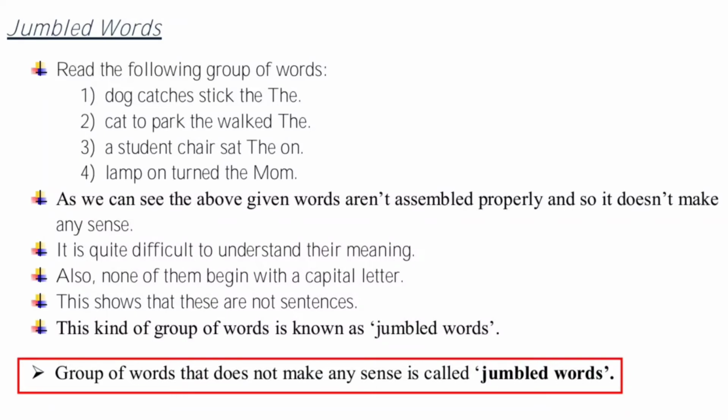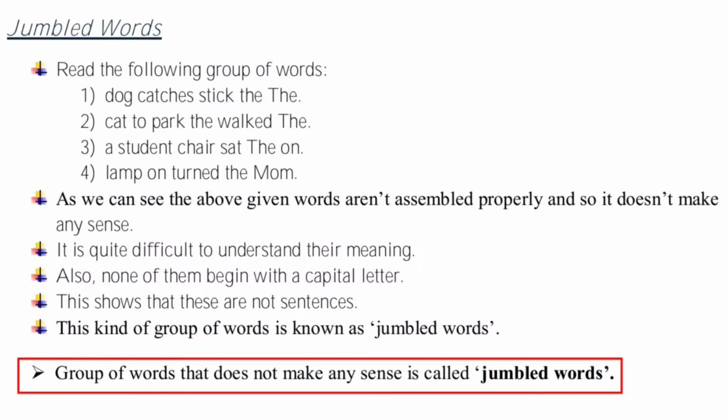Now I didn't understand what this group of words is trying to say. Did you? I don't think you might have, because all the words are jumbled. They are not assembled in a proper manner. For forming a sentence, we require the group of words to be assembled in a proper order. If they are assembled in a proper order, they will make sense, and if they make complete sense, they form a sentence. But here, the group of words are not assembled properly, so it does not make any sense. So it is not a sentence.